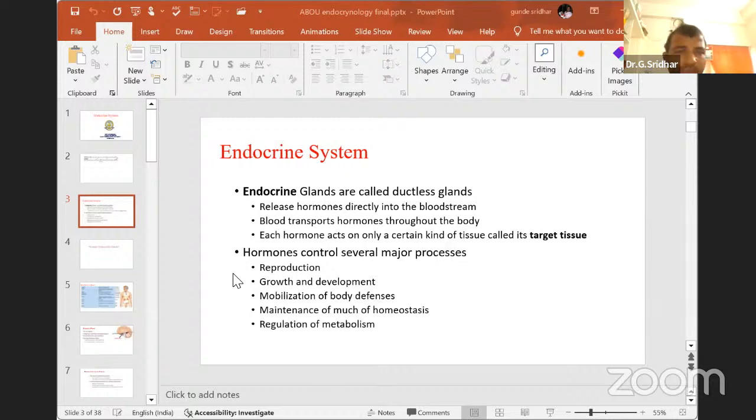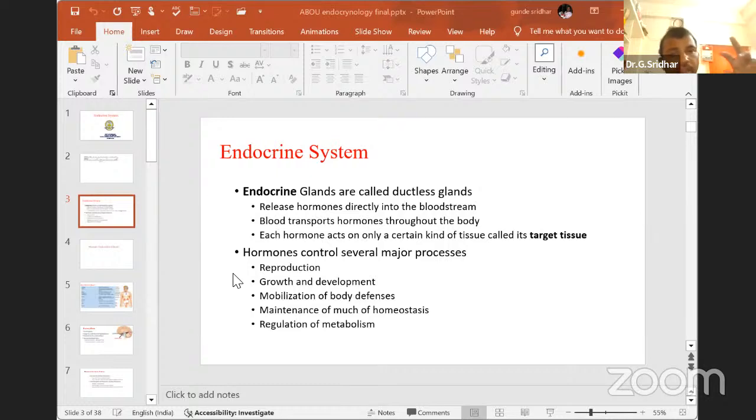We are left with two concepts: classification of endocrine hormones, like peptide hormones, steroid hormones, glycoprotein hormones, and protein hormones. Like this we can divide. Then there is one more important concept which I have not discussed here, that is the mechanism of endocrine function or hormone function.